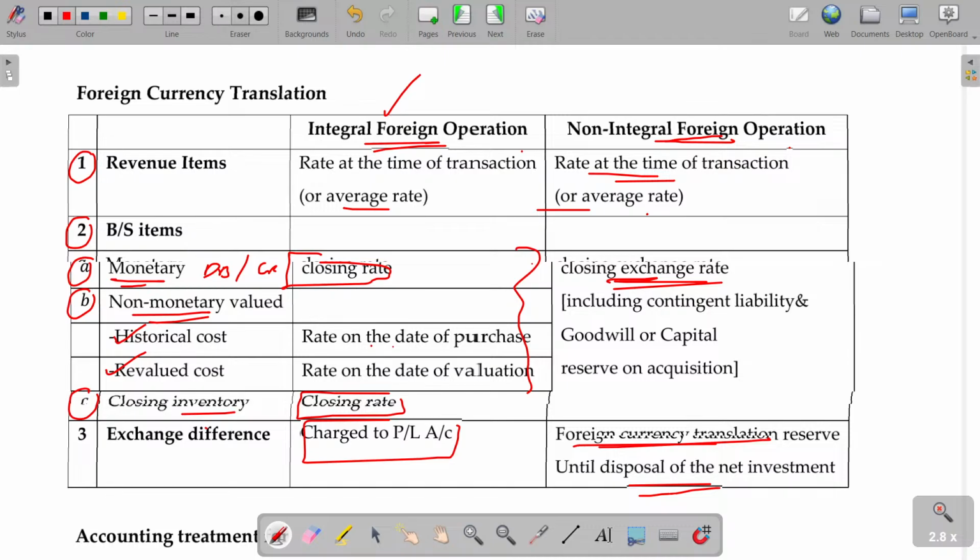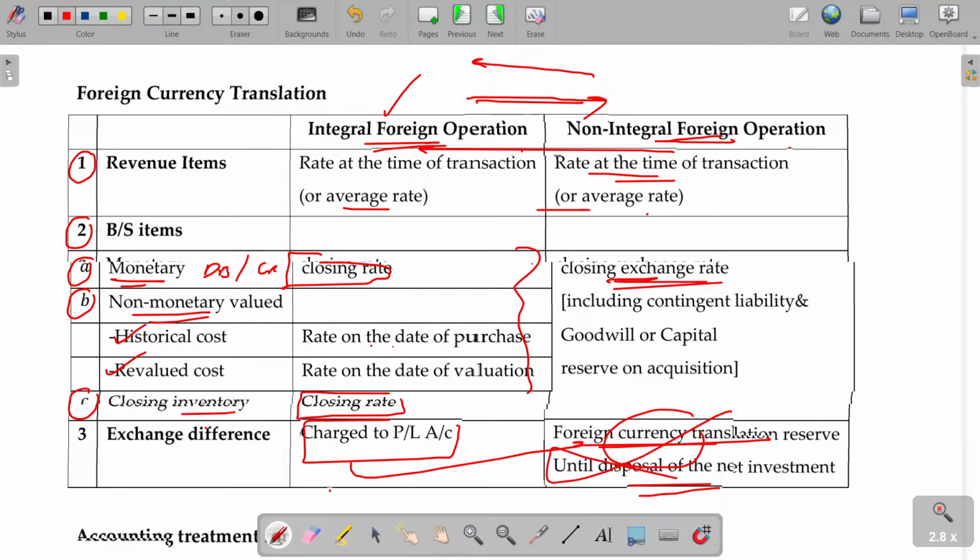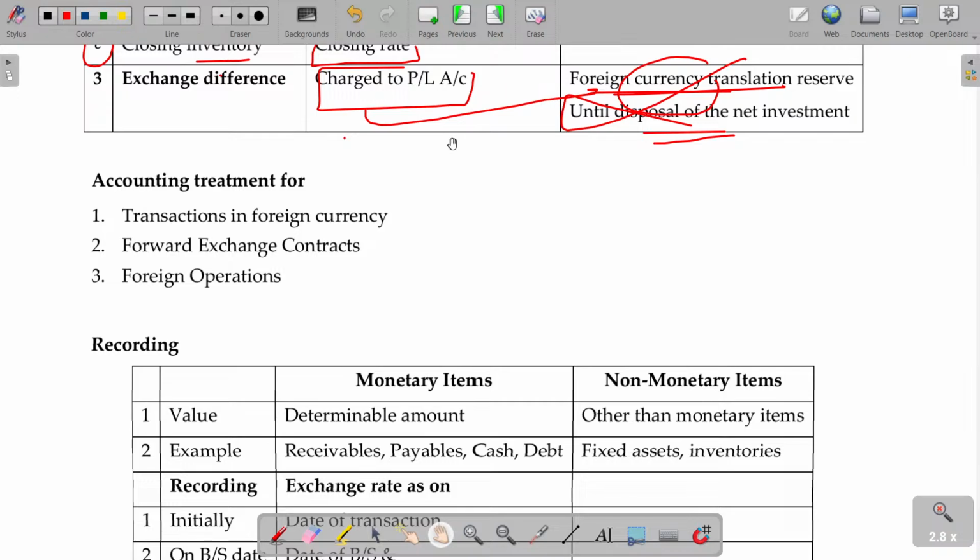In the very first year, you consider this as an integral foreign operation. Sometime later you convert that to non-integral foreign operation, or sometime later it is converted back into integral. That's what is meant by change in accounting policy. Because of this change, if you are changing from here to here, whatever amount was already debited is now transferable to the foreign currency reserve. If you are converting from this to this, any reserve you have is now transferable to the P&L account. Clear? That's all. Now, accounting.